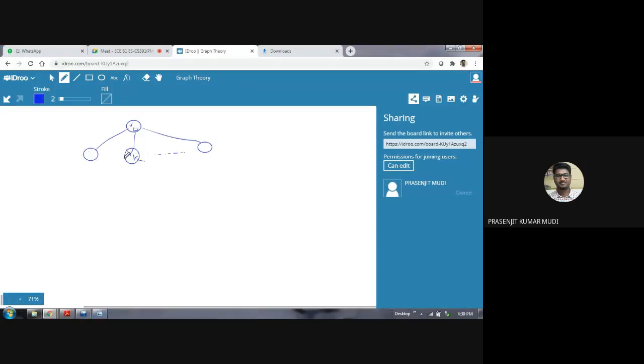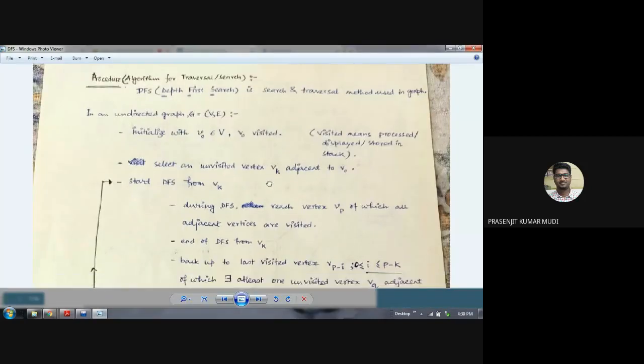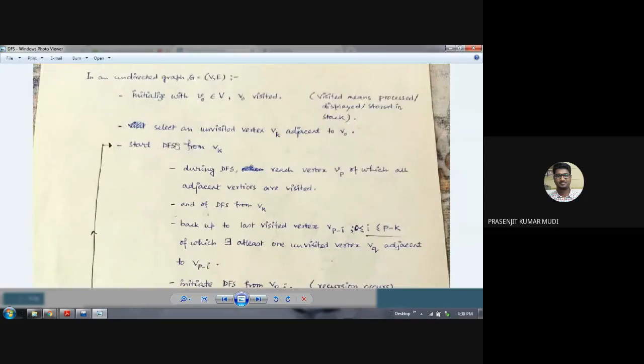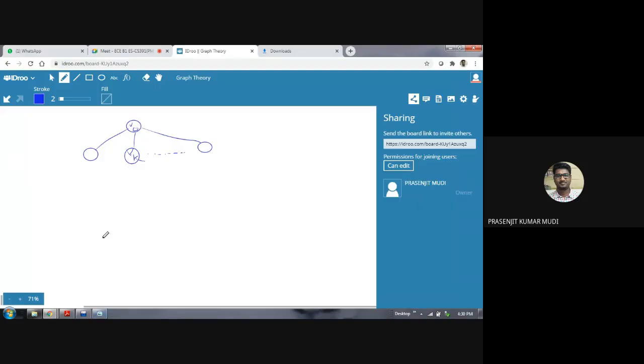After selecting that vertex Vk, you start the DFS algorithm from Vk. What do we mean by that? Starting the DFS process from Vk. After Vk, there may be some structure like this.